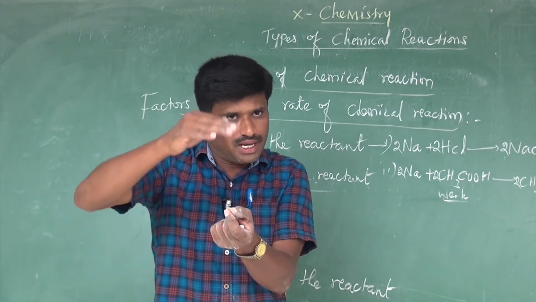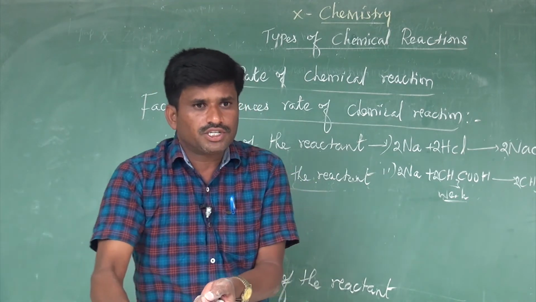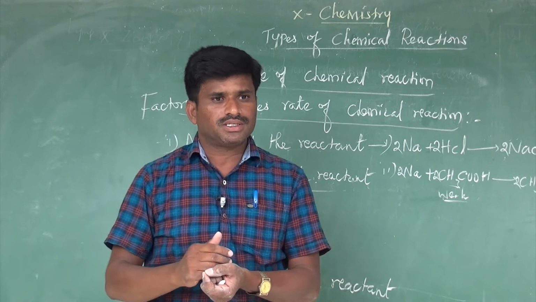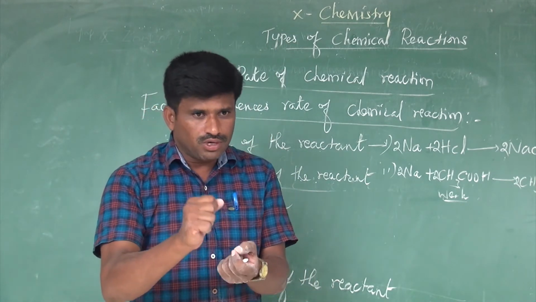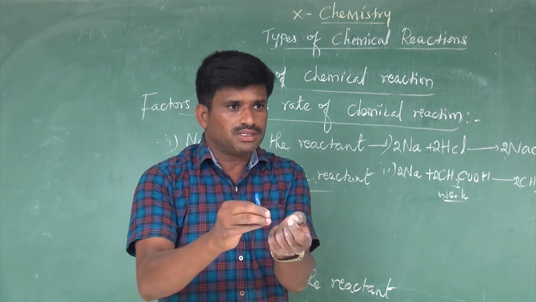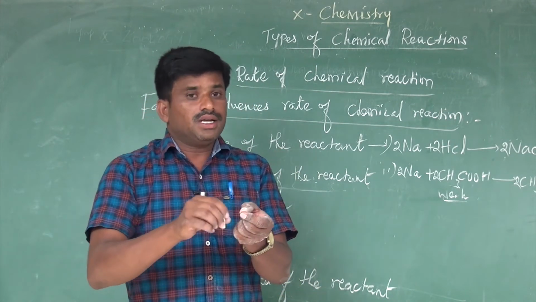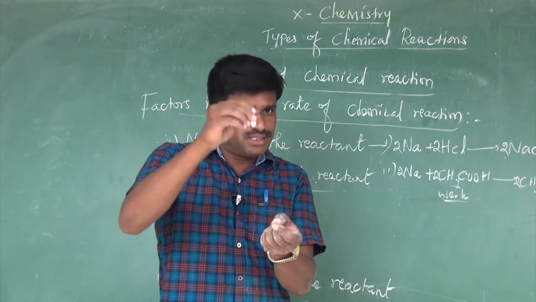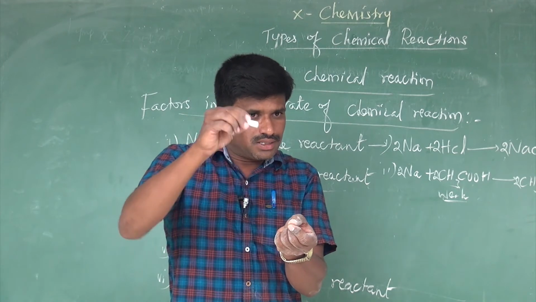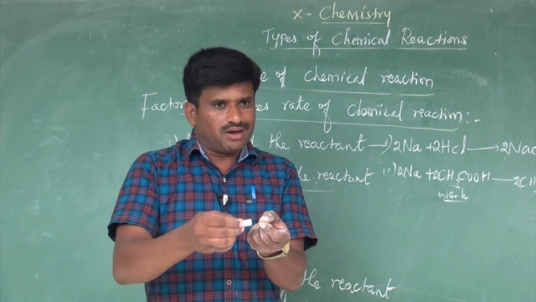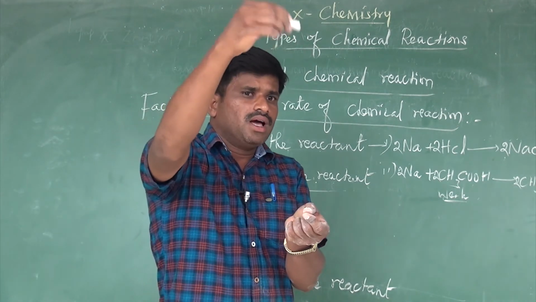Could you observe the gas which is liberated from the test tube? Yes. In which test tube is the liberation of hydrogen gas faster? Good. In the second test tube. How do you observe this? What actually takes place here? Here, the concentration of the reactant is higher. Hydrochloric acid concentration is higher in the second test tube. So the concentration is higher, so the reaction rate is also higher.